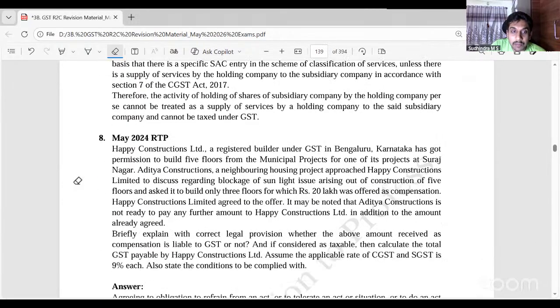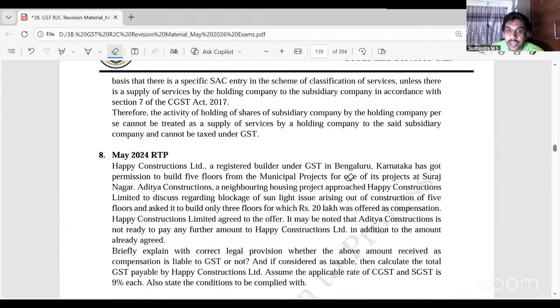May 24 RTP. Happy Construction Limited, a registered builder under GST in Bengaluru, Karnataka, has got permission to build 5 floors from municipal authorities for one of its projects at Suraj Nagar. Aditya Constructions, a neighboring housing project, approached Happy Constructions Limited to discuss the blockage of sunlight issue arising out of construction of 5 floors and asked it to build only 3 floors, for which 20 lakhs was offered as compensation.